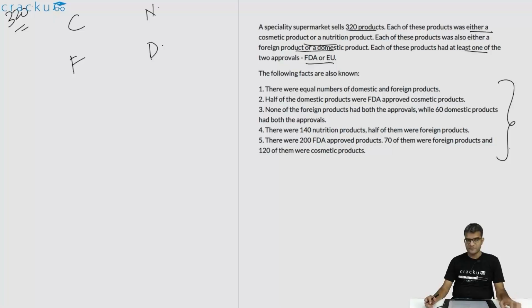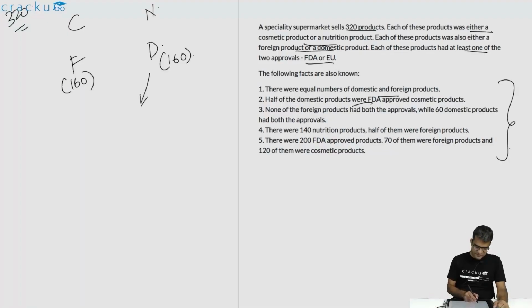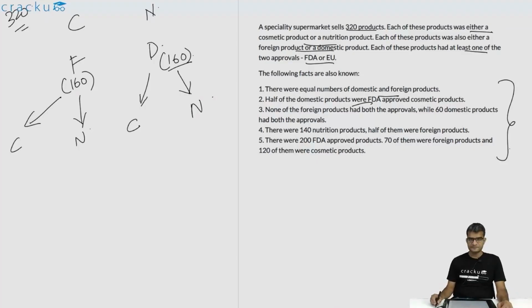So again, to understand, there will be some foreign products which are cosmetic products and the remaining will be nutrition products. There will be some domestic products which will be cosmetic products and the remaining will be nutrition products. Now, there are an equal number of domestic and foreign products. So this is 160 and this is 160. Half of the domestic products were FDA approved cosmetic products. So out of the domestic, we will have some cosmetic products and some nutrition products. Here also we will have some cosmetic products and some nutrition products. What is told is that out of the 160 domestic products, 80 of them are not just cosmetic products, but these also have FDA approval. This is 80.